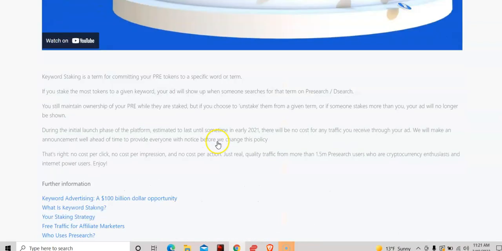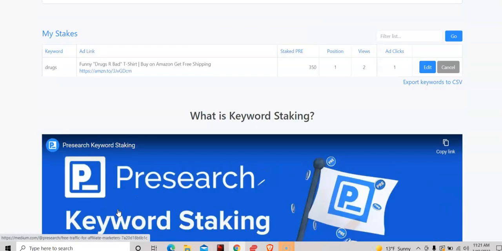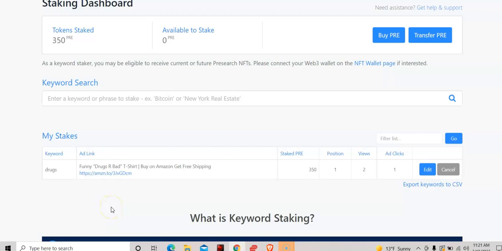There's a video here that kind of explains how pre-staking works. See, what is staking? Free traffic for affiliate. Okay, so they're kind of heavily advertising this for affiliate marketers. There's one thing I'm not really clear on. Now, typically when you stake, you're earning an APR or an APY. There's some type of cash reward for staking.